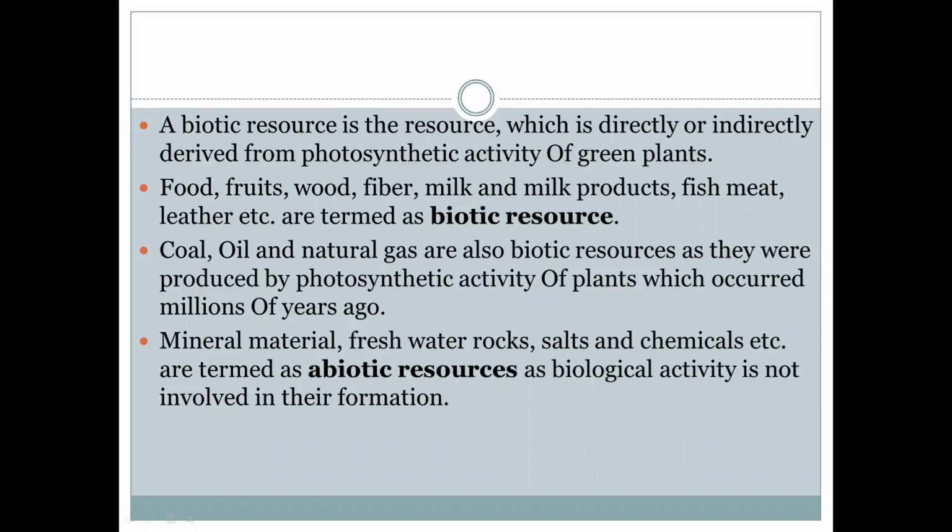Woods of different types, like teak wood, pine wood, fibers, milk, and milk products, meaning dairy products, which include curd or paneer.